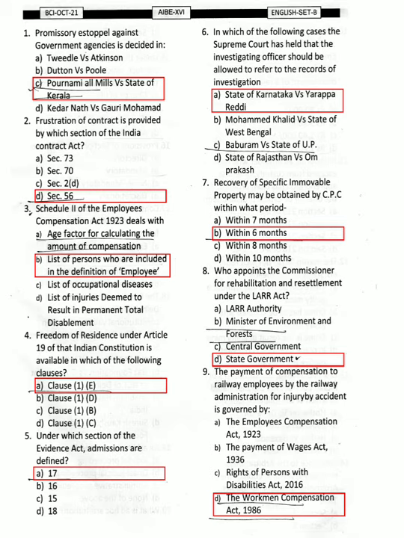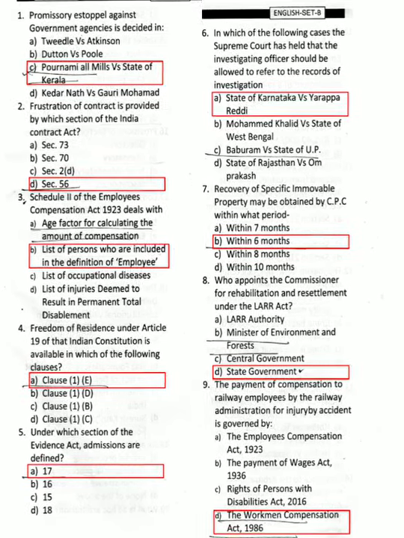Question 9. The payment of compensation to the railway employees by the Railway Administration for injury by accident is governed by... Here this is a little bit confusing. Actually it should be provided in the Workmen's Compensation Act, but here it is 1986. The option may be A or B, but the real essence should be the Workmen's Compensation Act 1923. For your understanding, the Workmen's Compensation Act was renamed to Employees Compensation Act in 2009. Thus, workmen is equal to employees.